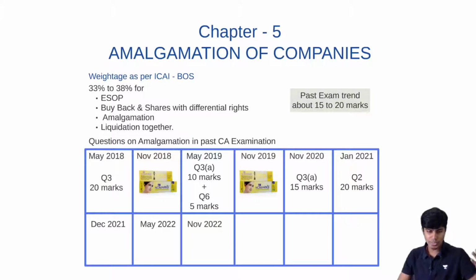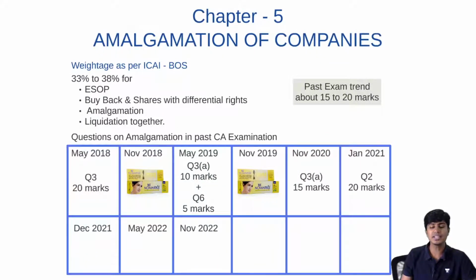Great. So that's it. There were 2 attempts where the questions didn't come in the examination, but if it comes, it's 15 to 20 marks. Now let me tell you why I consider this chapter an important chapter to be done, and why I am doing it after liquidation.